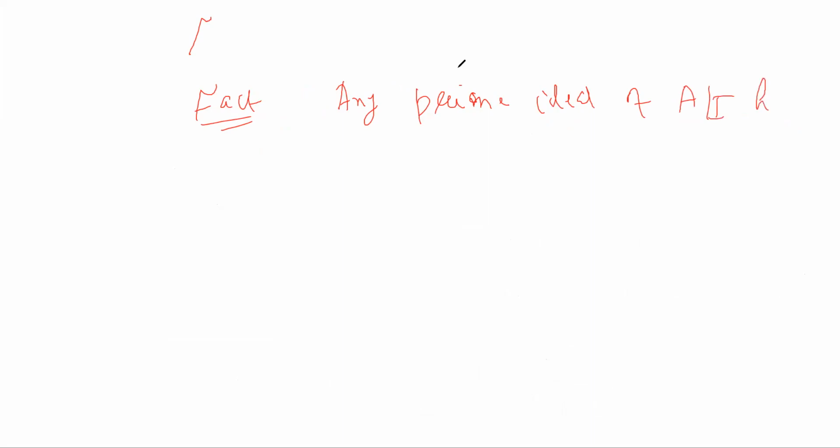So this is a small fact. You can just verify it. Any prime ideal of A/I has the form P/I. मैंने आपको बताई थी ना शुरू में एक कॉरस्पॉन्डेंस थ्योरम, उसी से आएगा ये.